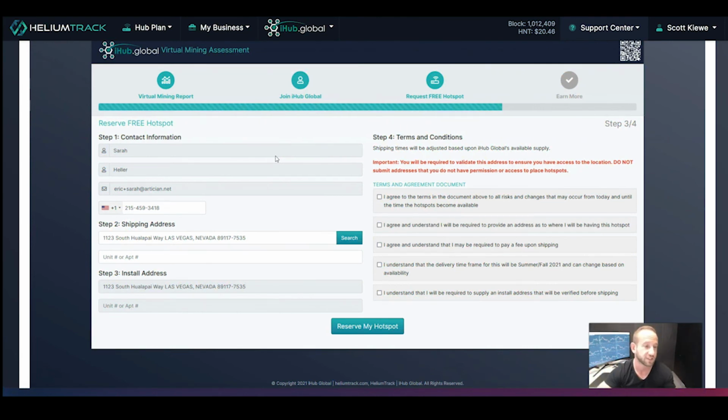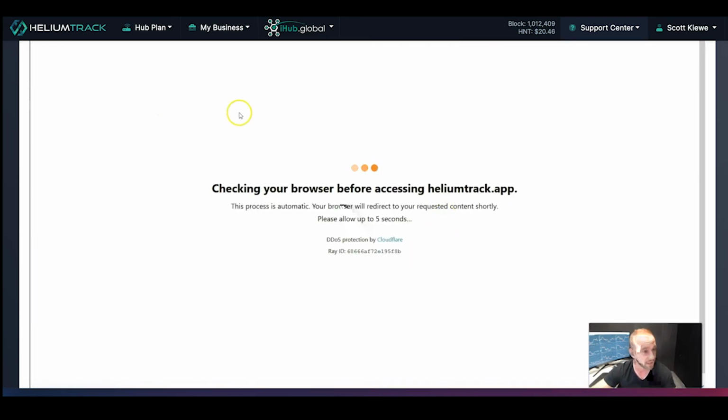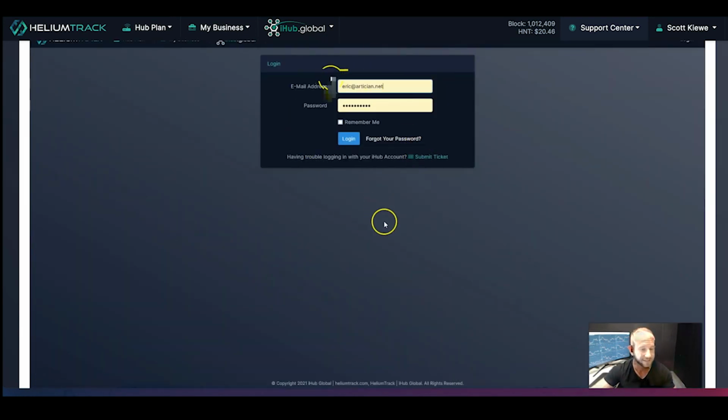And that's why this tool is so powerful and is a really good marketing tool to invite someone into iHub Global, because it makes this process so easy and streamlined for people, right? So I don't have to do anything. If I'm Sarah, I look over all the information, I see it's good, I can agree to the terms of service, and all I need to do is reserve my hotspot, and it's as simple as that, guys. Now it tells her that she successfully signed up and reserved her hotspot, and that the next step is to go to Helium Track and start planning her hotspot network. And she can now log into Helium Track and start that exact same process.